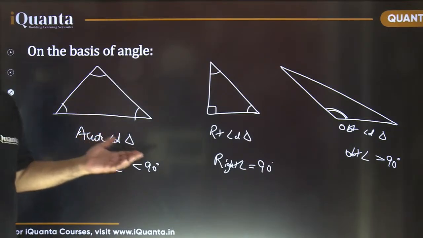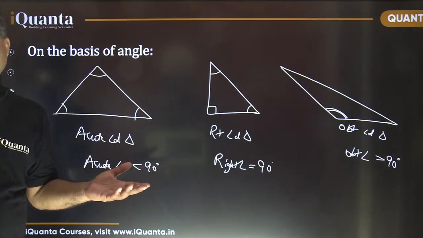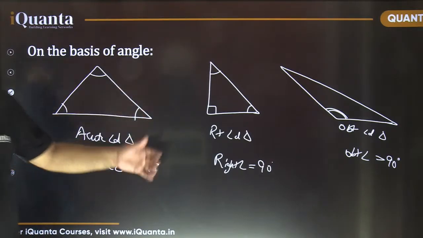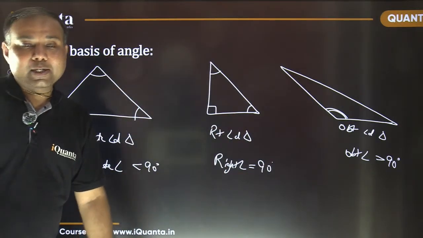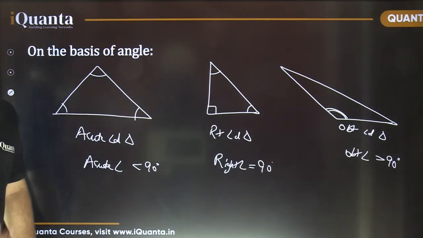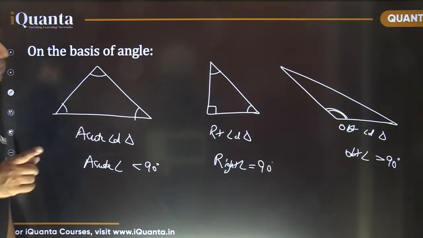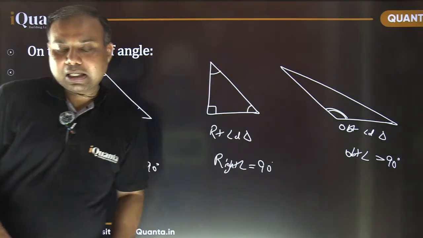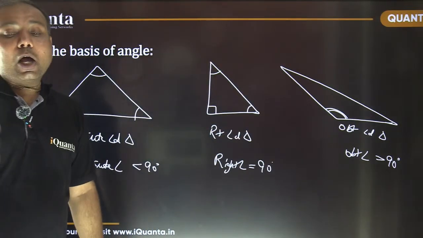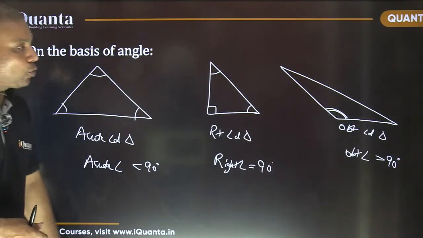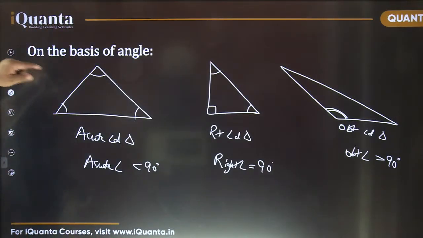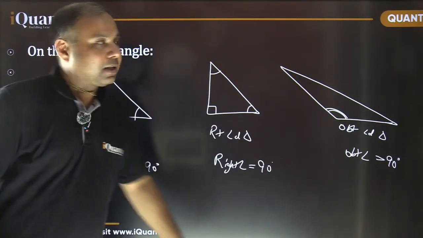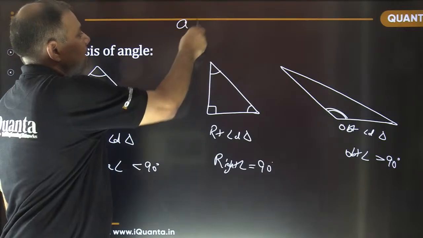Now, how to find out, according to side lengths, whether the triangle is going to be acute angle or right angle or obtuse angle? That's the important part, and questions have been asked in CAT repeatedly on the basis of that. I will repeat. If we know the three side lengths of a triangle, how are we going to know whether the triangle is acute, right or obtuse if the three sides are A, B and C?